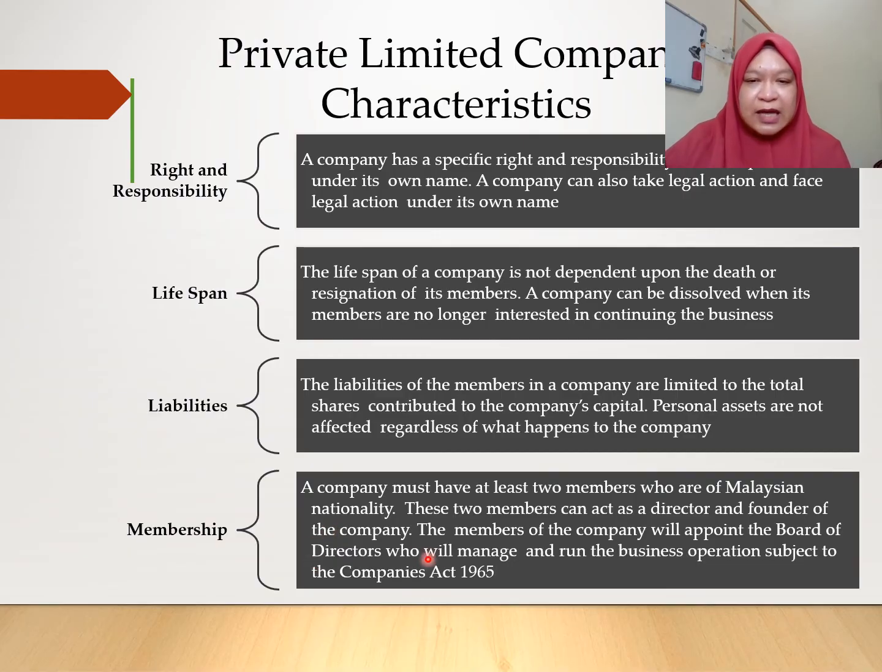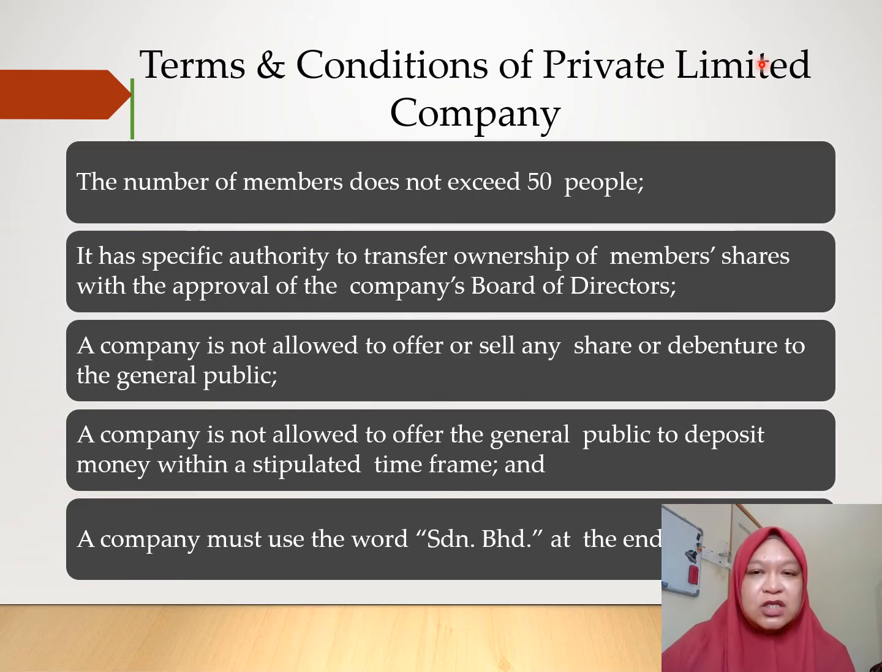The membership: at least 2 members of Malaysian nationality, to be a director or founder of the business, and then they can add more people in the board as the board directors. The terms and conditions of private limited company: the number of members does not exceed 50 people. For the partnership it is 2 to 20, but for the private limited company, it must not exceed 50 people. It must have the specific authority, where they will have the board of directors.